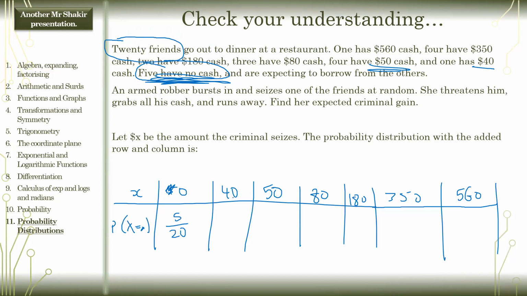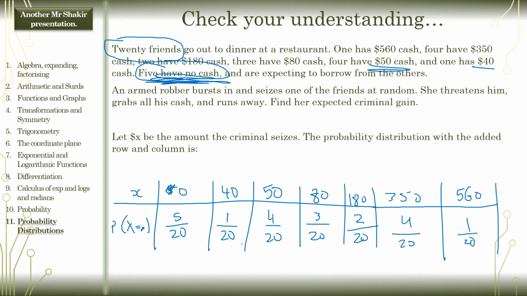And how many people had $40? 1 out of 20. So a 1/20 chance that she got $40. And then you have a 4/20 chance that she got $50, a 3/20 chance that she got $80, a 2/20 chance that she got 180, 4 out of 20, 1 out of 20.